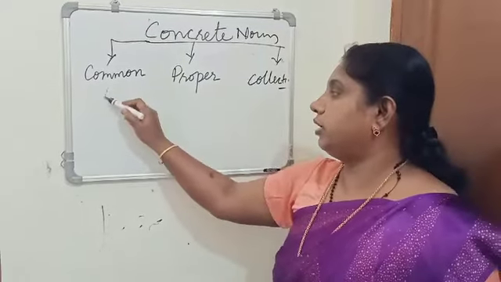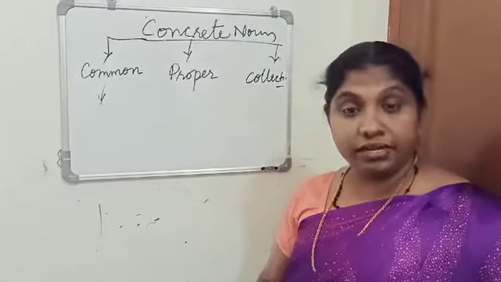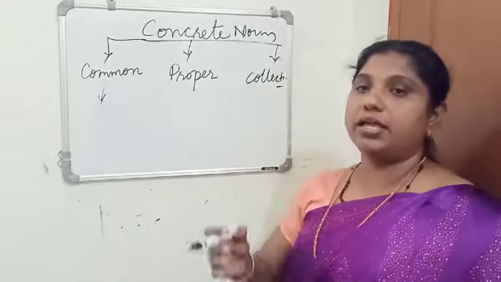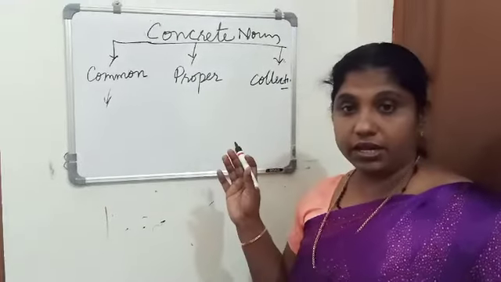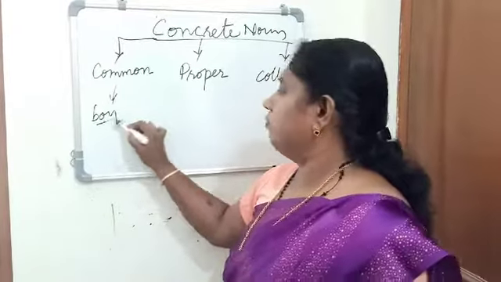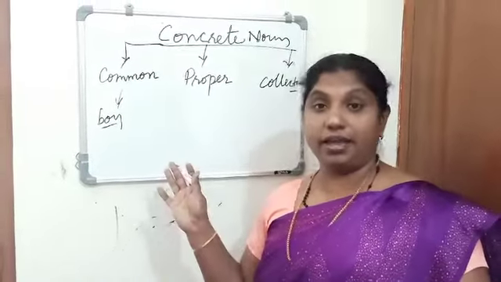So what is a common noun? A common noun is a name given in common to every person, place or thing of the same class or a kind. Example: boy. When I say boy, it can be any boy. When I say a girl, it can be any girl.